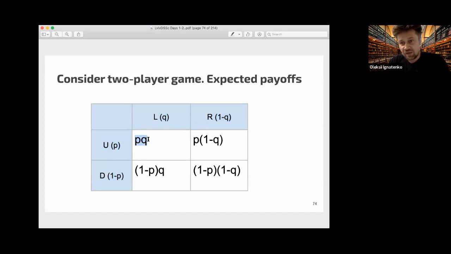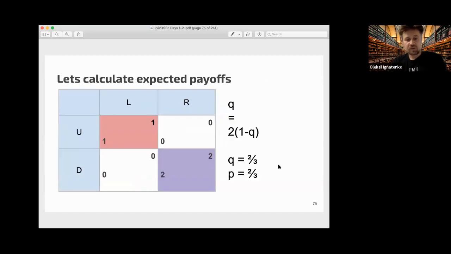Then these are not payoffs; this is the probability of meeting this outcome. If you have some payoffs here, the probability of meeting this outcome is this, and the probability of this outcome is this. To calculate expected payoffs, you take the real payoffs weighted by the probability of meeting each outcome. For example, consider the coordination game with assurance, where you have 1-1 payoffs here, 2-2 payoffs here, and 0-0 in this situation.